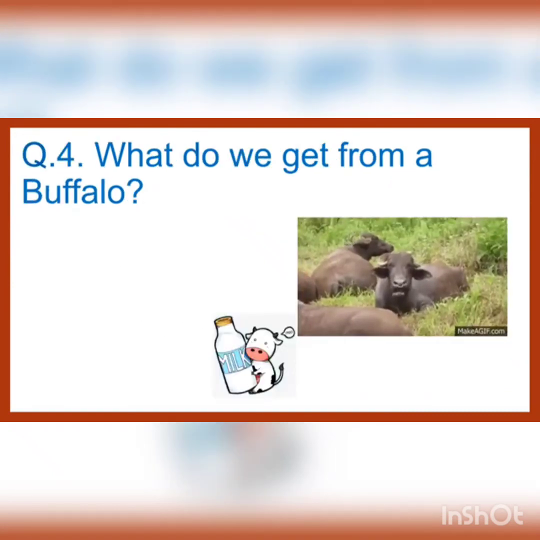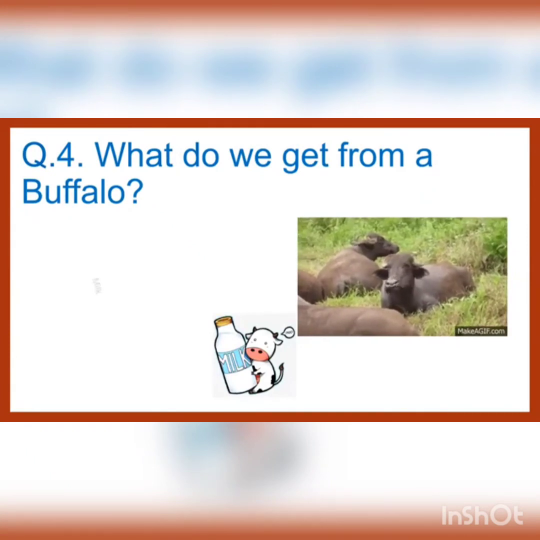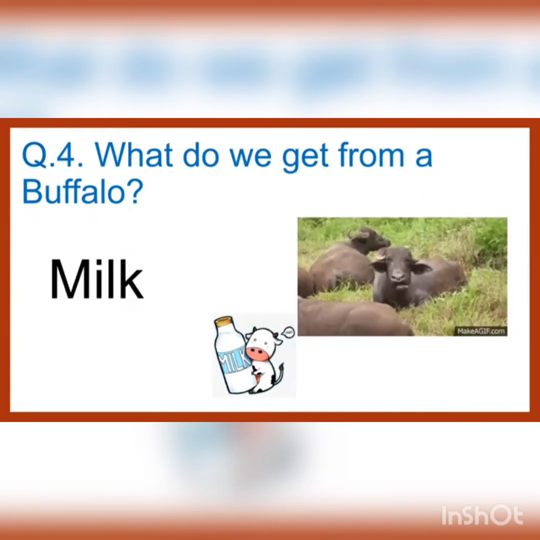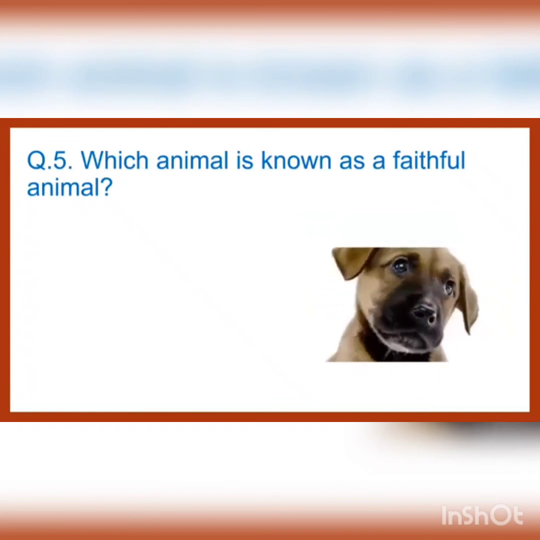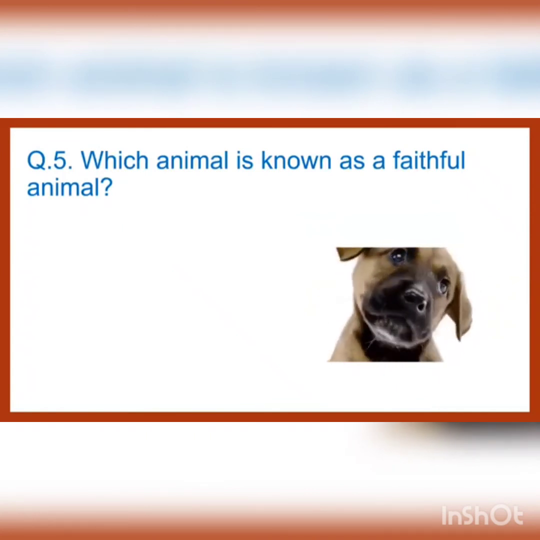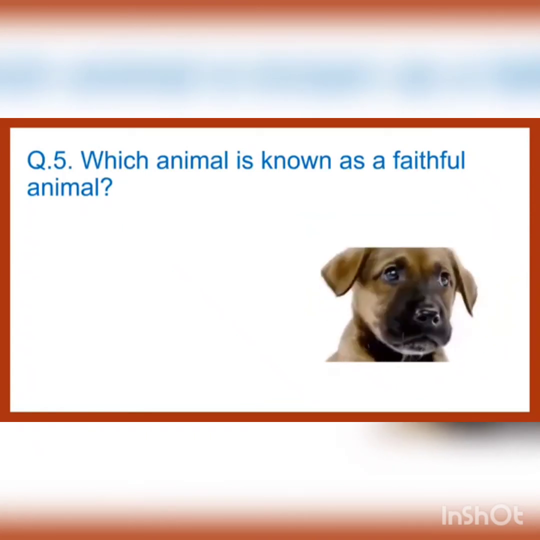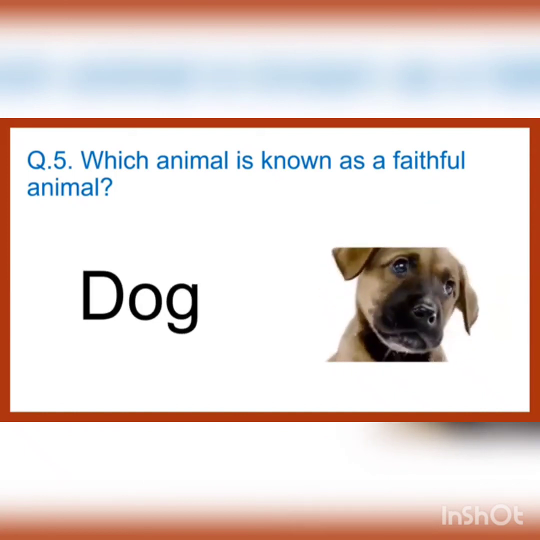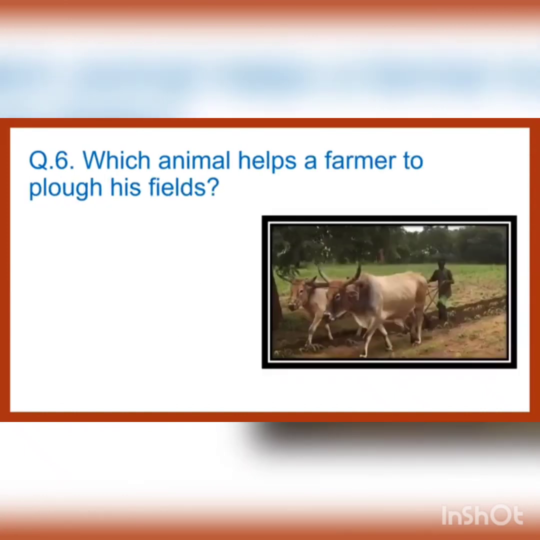Number 4. What do we get from a buffalo? Answer is milk. Number 5. Which animal is known as a faithful animal? And the answer is dog. Number 6. Which animal helps a farmer to plough his fields? And the answer is ox.